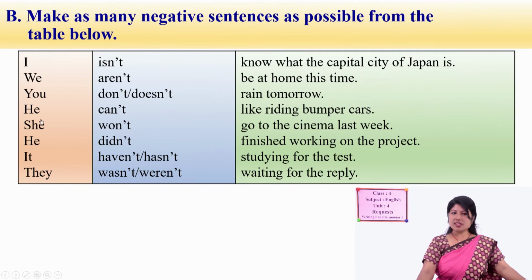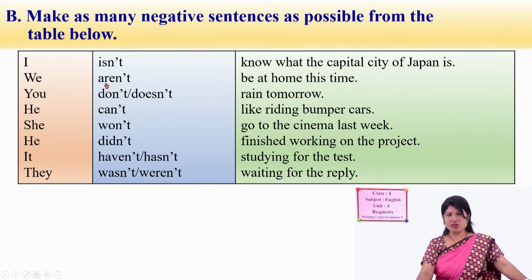Here we have subjects I, we, you, he, she, it, they, and here we have negative words isn't, aren't, don't, doesn't, can't, won't, didn't, haven't, hasn't, wasn't, weren't, and here are the remaining portions. Now let's make a sentence. We need subject I. Can we say I isn't?